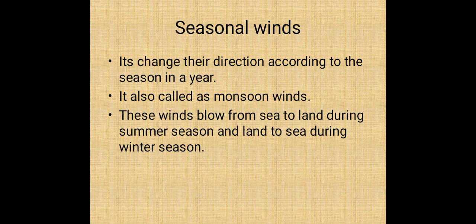They blow from sea to land during the summer season and from land to sea during the winter season. With this we can identify that they change their direction. In the summer season it blows from the sea to land, and in the winter season from the land to sea. That's why it is called a monsoon wind.